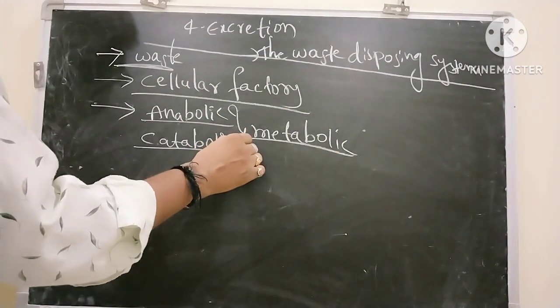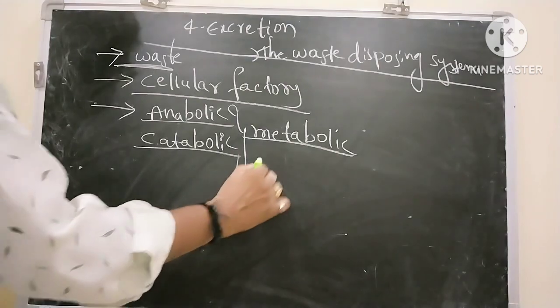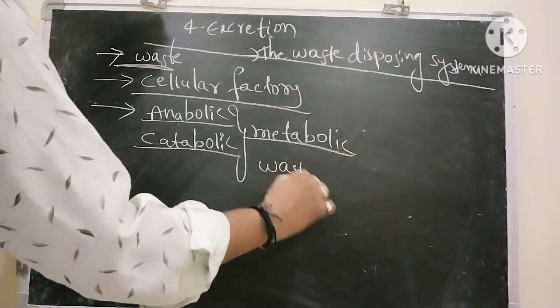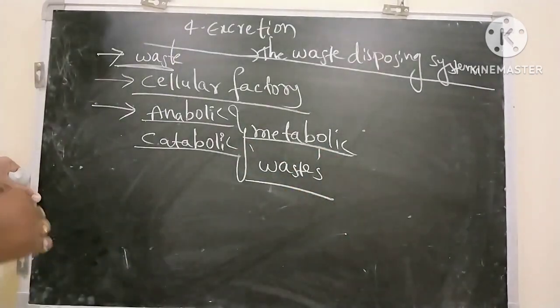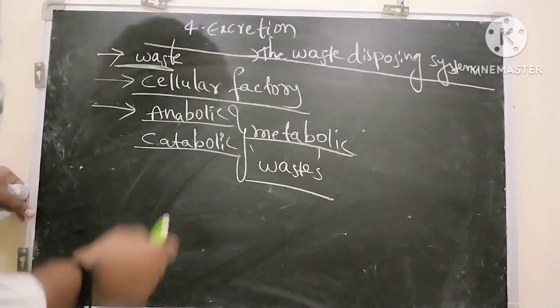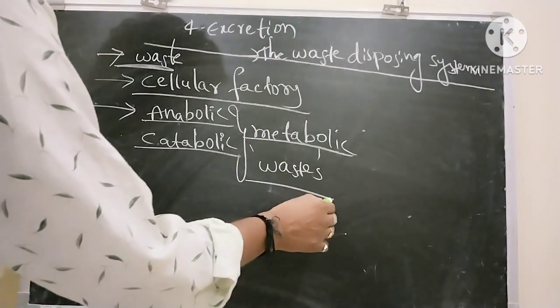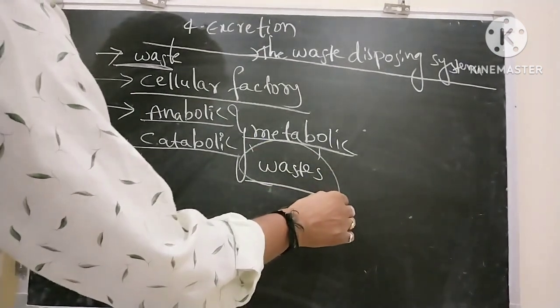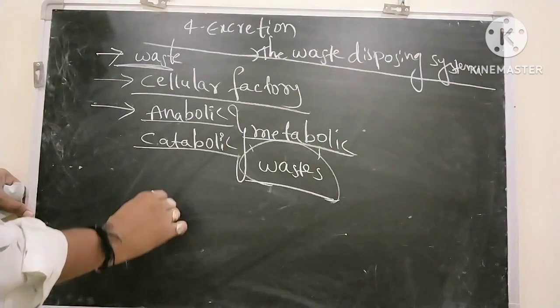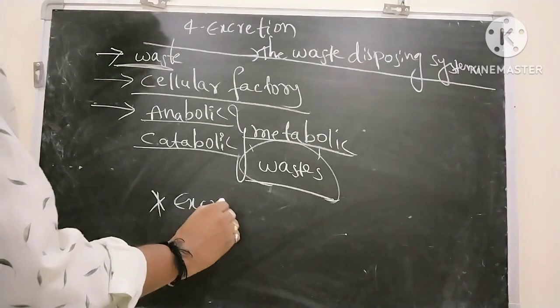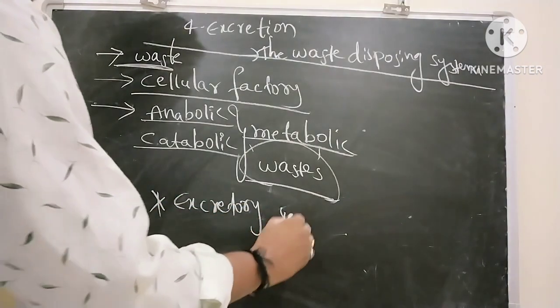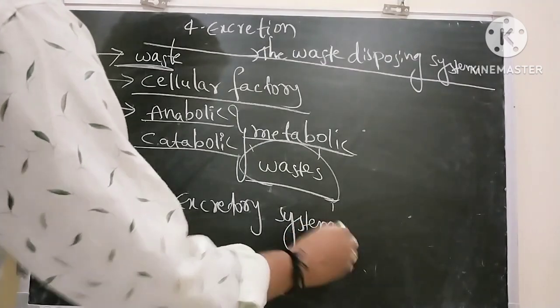Because of these activities, biological wastes are generated in our body. To remove these waste materials from our body, there evolved a special type of system called the excretory system. So actually, what is excretion?